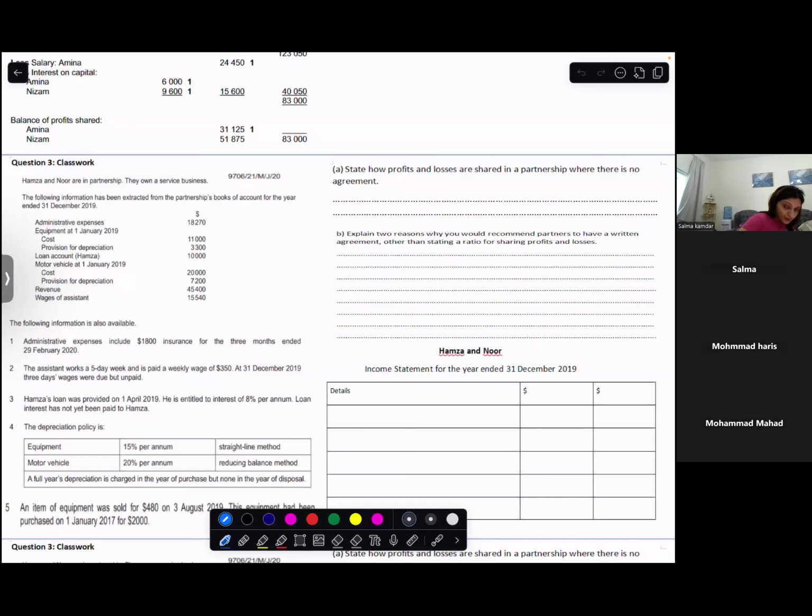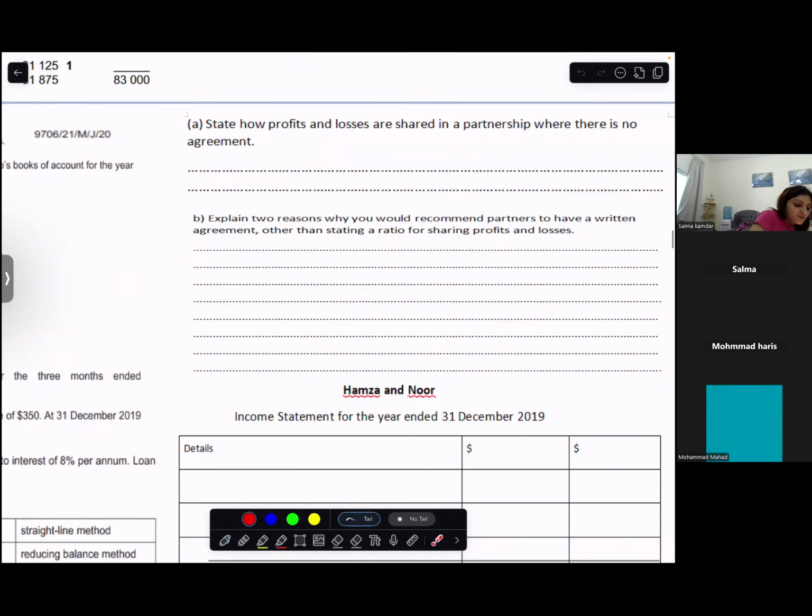Okay. So we are doing the theory part of partnership. It's a question of May, June 2020, paper 21. Only the theory I'm looking at. State how the profits and losses are shared in partnership when there is no agreement. So when there is no agreement, how do you share your profits and losses in a partnership?